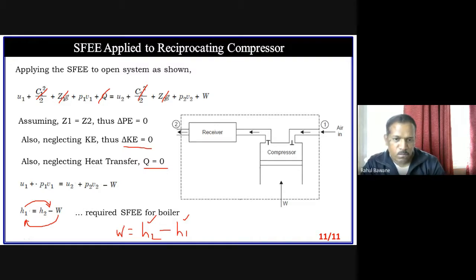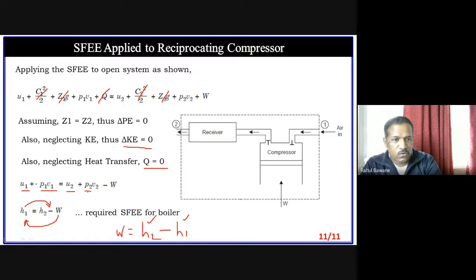Why is it high? Because when I compress it, the compression work done is stored to increase the internal energy as well as the flow energy, because pressure is going to increase as compared to intake. So at the outlet, we observe that U2 is higher because internal energy rises.